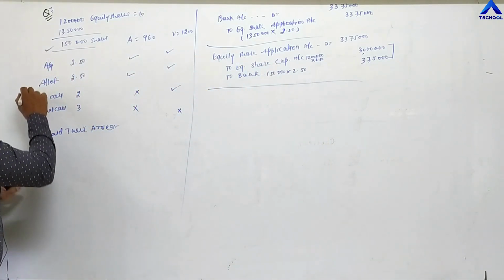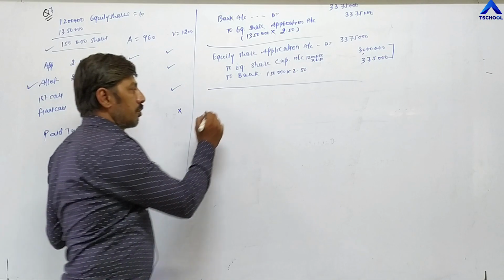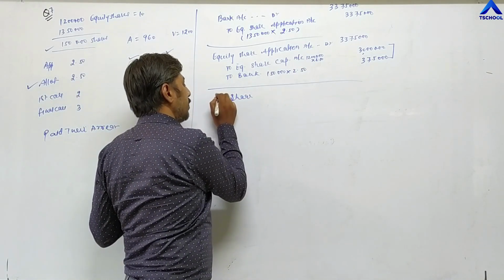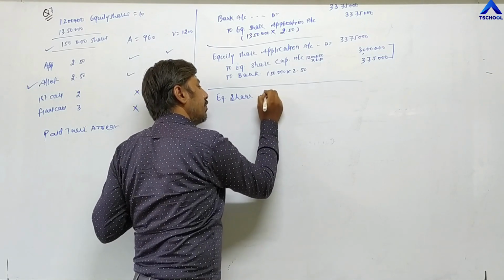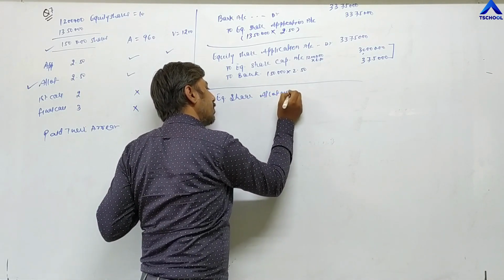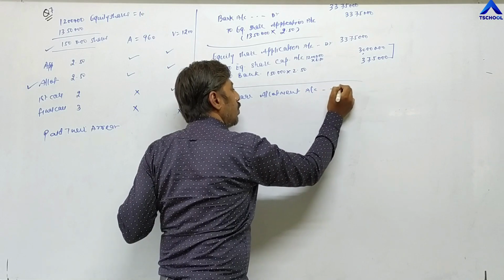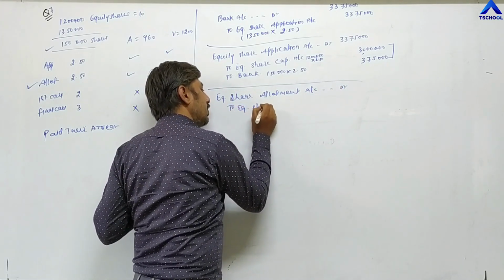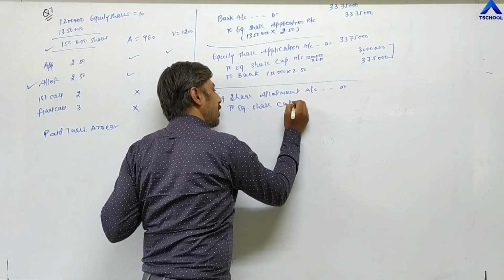Now allotment. First entry for allotment. Equity share allotment account debit to equity share capital.